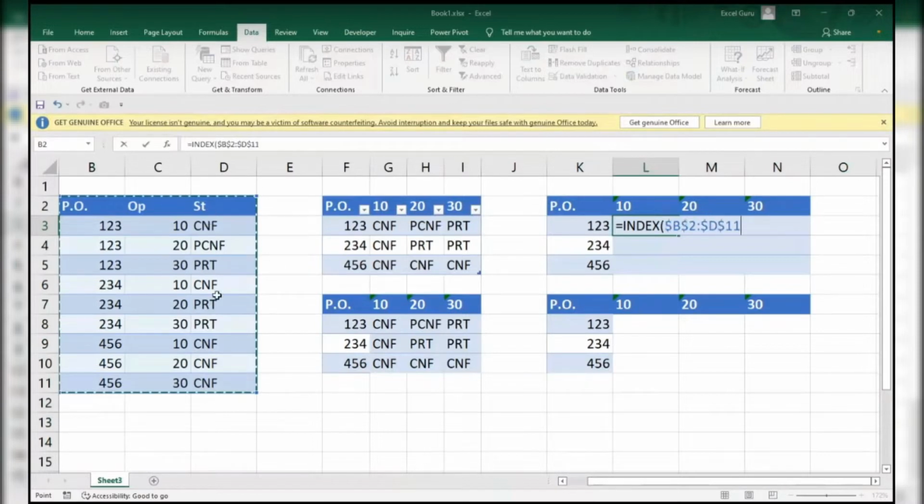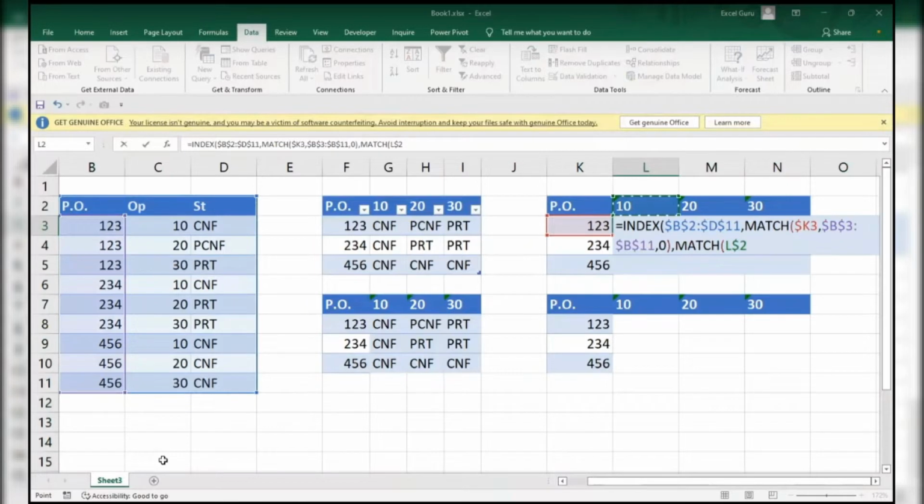If I do like this, I'll show you what will happen. MATCH of this, I'm locking the column, comma, this, 4, comma, 0. But this is not a column. Here it is a column, but here it is not a column. It's also a row.